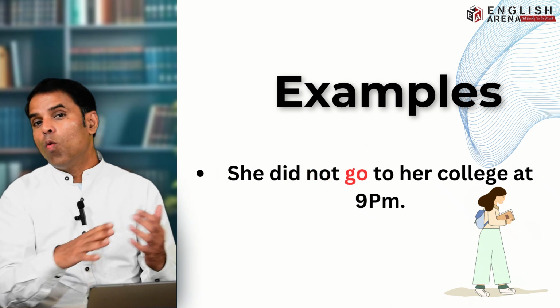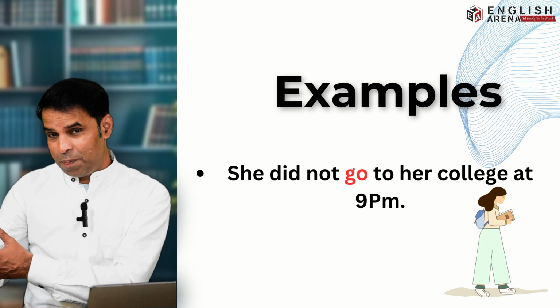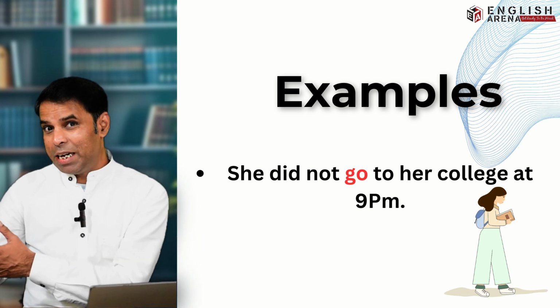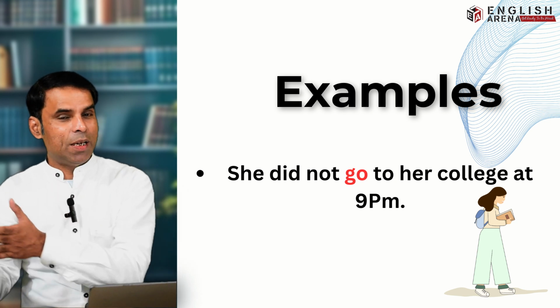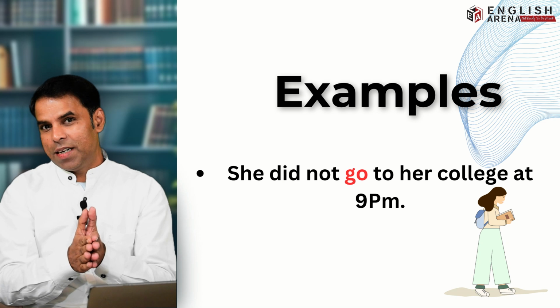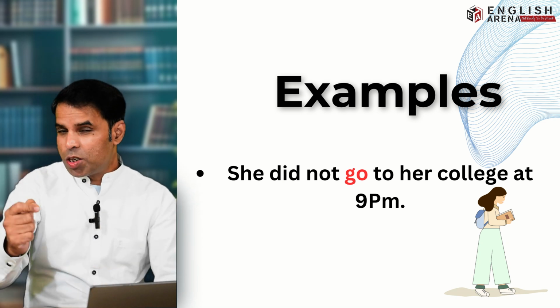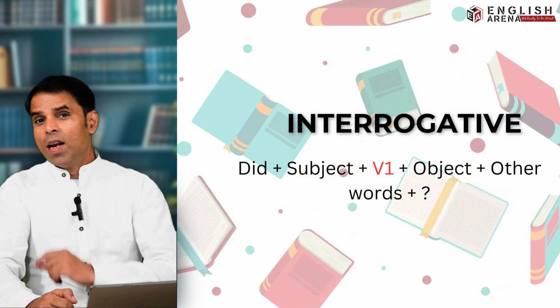Or you can say that she went to college at 9 p.m. But you cannot say that she did not went to college at 9 p.m. There you would say that she did not go to her college at 9 p.m. Right? So say like this: I went to office, I did not go to office. Are you with me? Now let's talk about the questions.